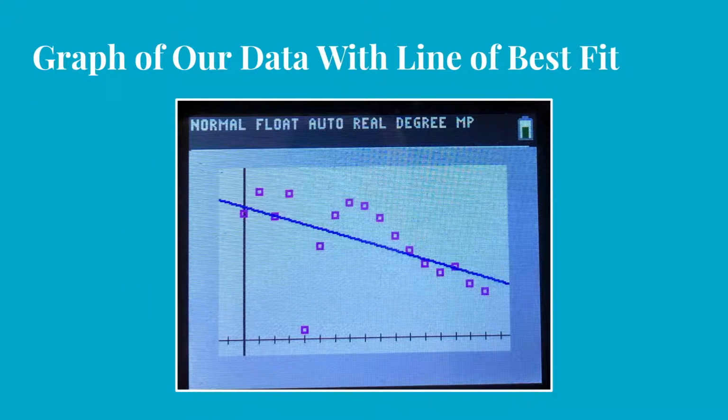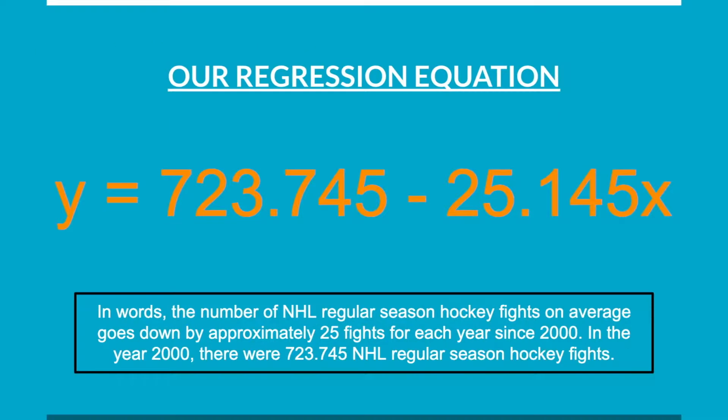Here's the graph of our data with the line of best fit. And from that, we made our regression equation, which is y equals 723.745 minus 25.145x. In words, the number of NHL regular season hockey fights on average goes down by approximately 25 fights for each year since 2000. In the year 2000, there were approximately 723.745 NHL regular season hockey fights.